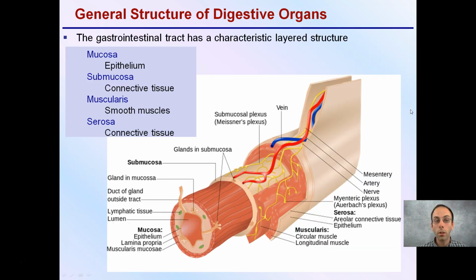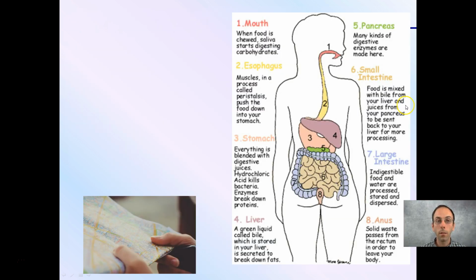The general structure of digestive organs, not going to spend a lot of time on this, but we have the mucosa, which is epithelium here, that inner area, submucosa, which is the connective tissue, muscularis, which is smooth muscle to keep things moving, and serosa, which is the connective tissue holding everything in place.